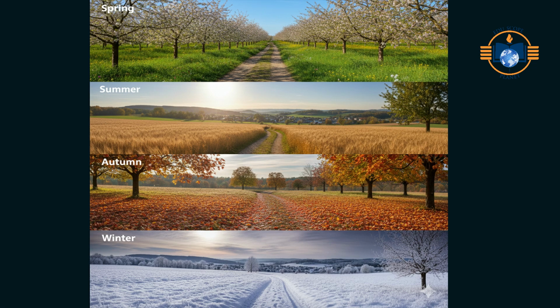Key outcome. Because of the Earth's constant axial tilt, the Northern Hemisphere experiences regular seasonal changes. Seasons occur in a fixed annual cycle. Climatic patterns necessary for agriculture and life are maintained.